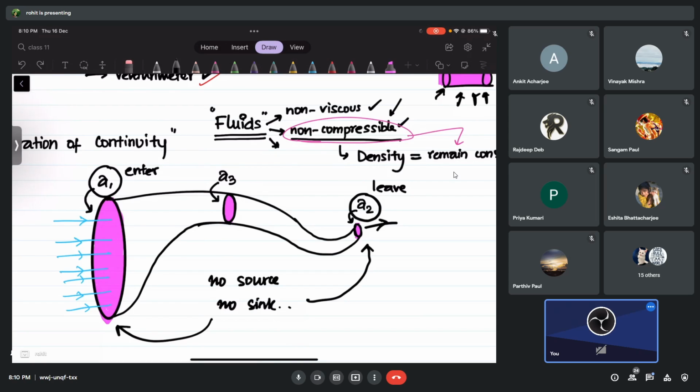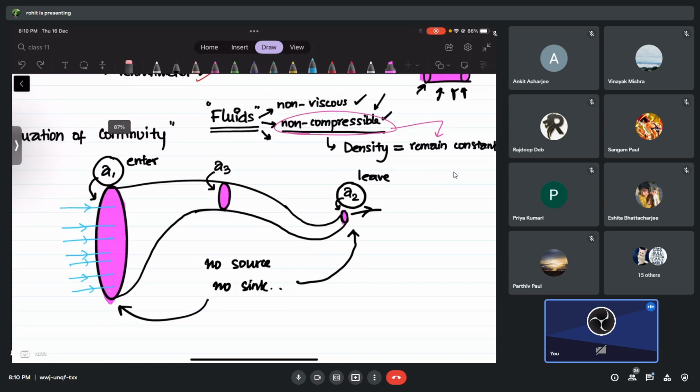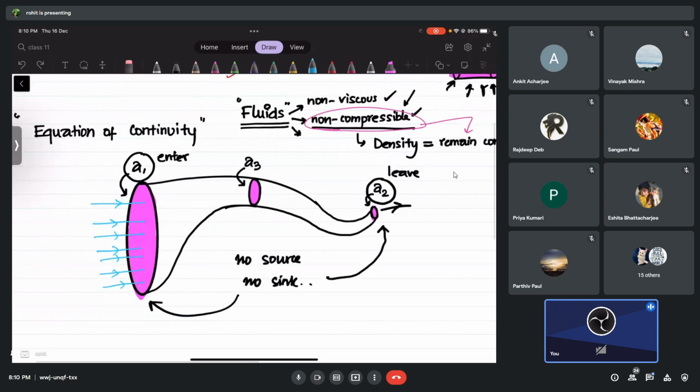Okay, then what happens is this, you see. The liquid which is entering right through cross sectional area A1, the velocity of the liquid, let's call it V1. Okay, that is the velocity. I hope you understand what I am talking about, right? Because liquid which is entering from cross sectional A1 will enter with certain velocity, right? So that velocity I'm taking it V1. I think this part is clear, right? I think all of you understand what is V1. Is it okay? Yes, sir.